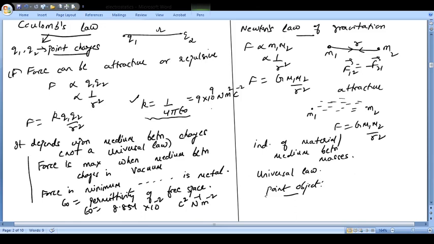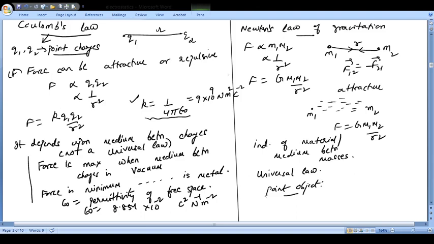So remember this value of K. It is going to be helpful to you in case of numericals. And this is Coulomb's law. If you state Coulomb's law, it states that the force of attraction or repulsion between 2 point charges is directly proportional to the product of charges and inversely proportional to the square of distance between them. And obviously the direction of this force is along the line joining the two charges.